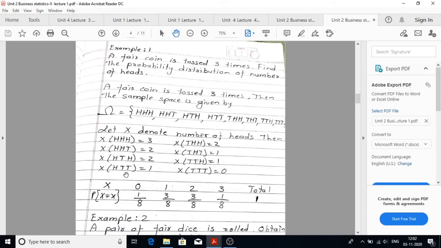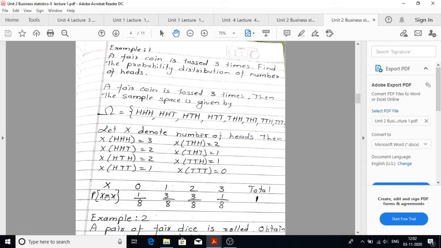X of HTT is represented by 1. X of THH, it becomes 2. X of THT, there is only 1 head, is equal to 1. X of TTH is equal to 1 and X of TTT is denoted by 0.